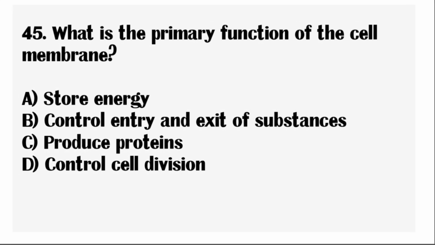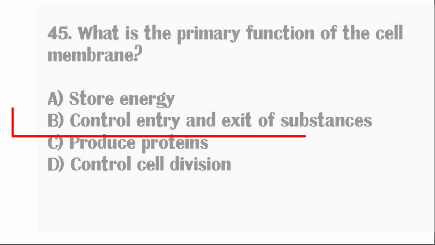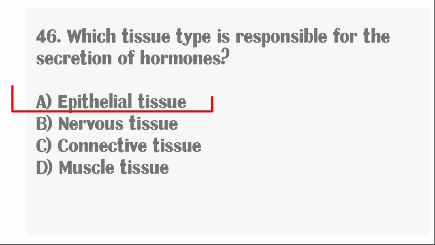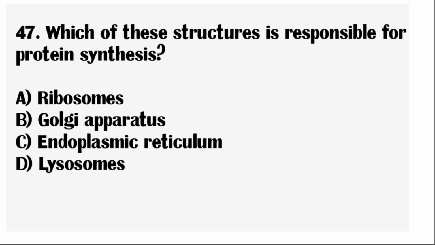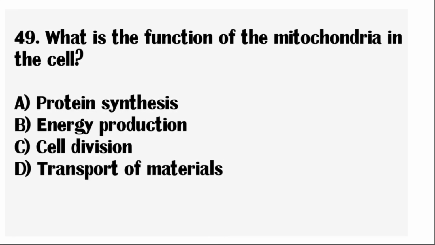Next question, what is the primary function of the cell membrane? Correct answer: control entry and exit of substances. Next question, which tissue type is responsible for the secretion of hormones? Correct answer: epithelial tissue. Next question, which of these structures is responsible for protein synthesis? Correct answer: ribosome. Next question, what is the primary function of the white blood cells? Correct answer: immune defense.